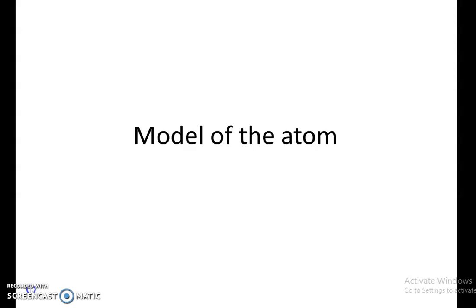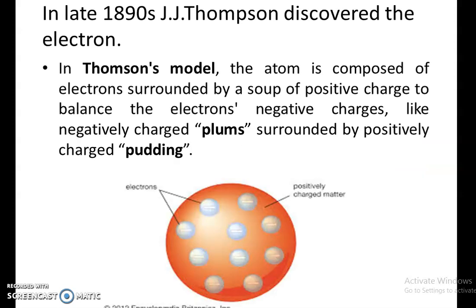So today we are going to learn about the model of the atom: how this particular model of the atom was established, and the scientists behind this arrangement. We're going to look at which scientists have contributed to this model of the atom. At first, J.J. Thomson discovered the electron in the late 1890s.